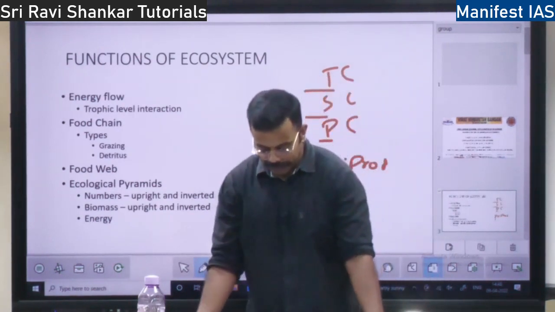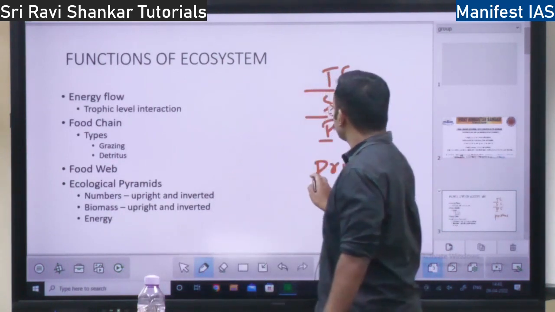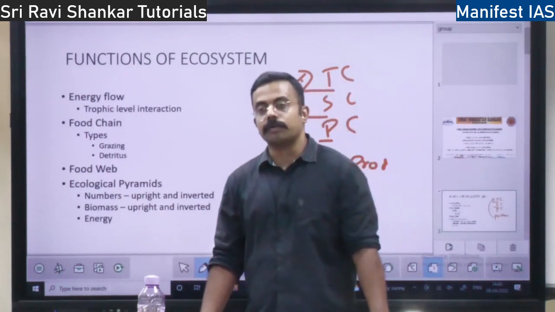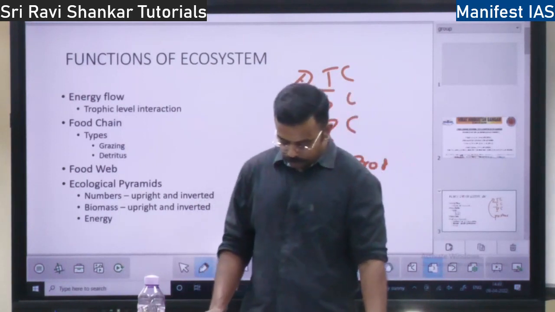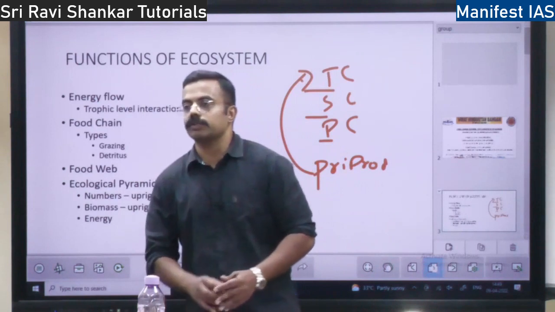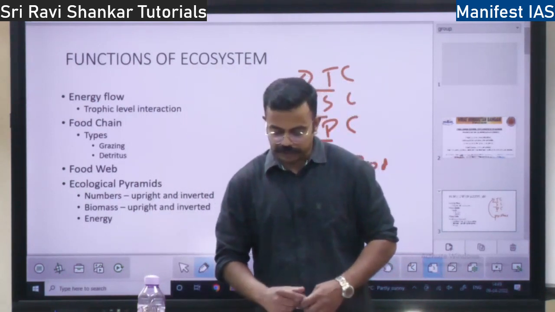So what is the interaction between these levels? So the nutrition flows from here to here, right? So that is called a trophic level interaction. So from autotrophs to heterotrophs to the final detritivores, how the energy flows is the trophic level interaction.